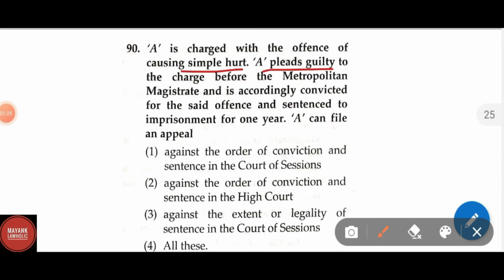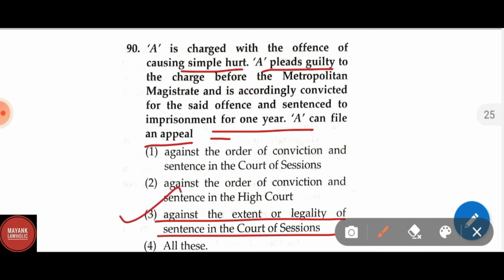A is charged with the offense of causing simple hurt. A pleads guilty to the charge before the Metropolitan Magistrate and is accordingly convicted for the said offense and sentenced to imprisonment for 1 year. A can file an appeal. Correct answer is against the extent or legality of the sentence, under the Code of Criminal Procedure.